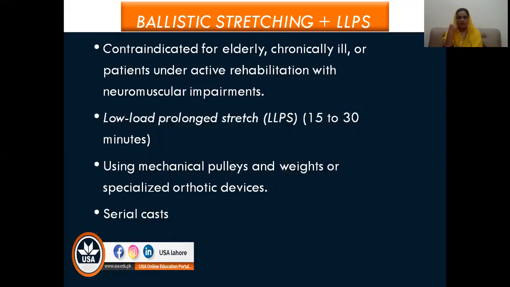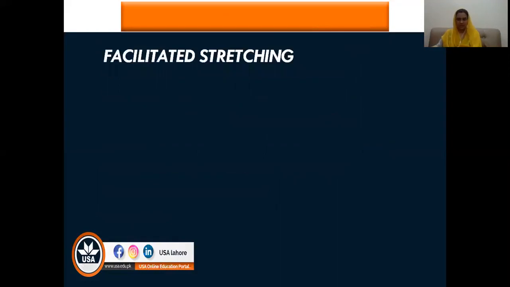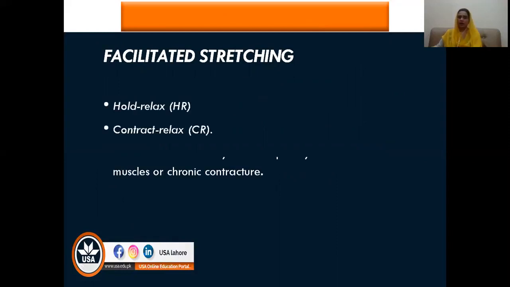You must have gone through the serial cast. We'll be discussing that in detail in upcoming slides again. Then we have the option of facilitated stretching. I hope you have read about this in your therapeutics, that there is hold relax and contract relax.